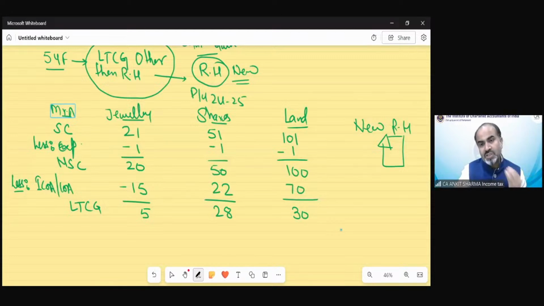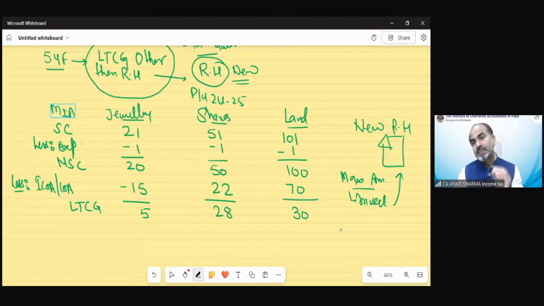Now my question is this: out of these three assets, what is the maximum amount Mr. A can invest to purchase a residential house? What is the maximum amount he can invest to purchase a residential house from these three transactions?